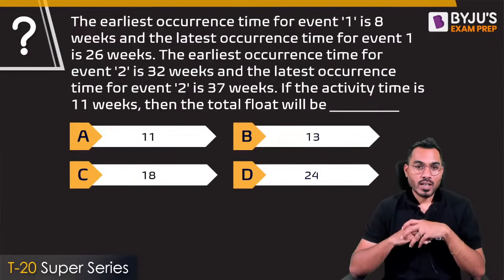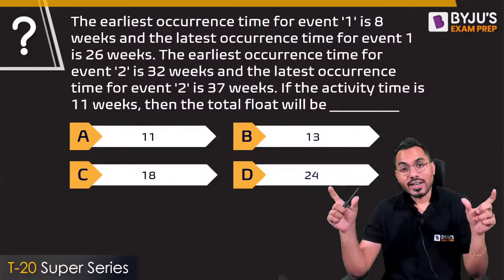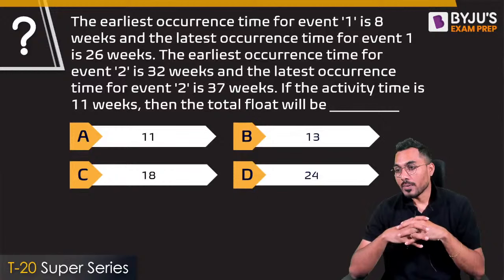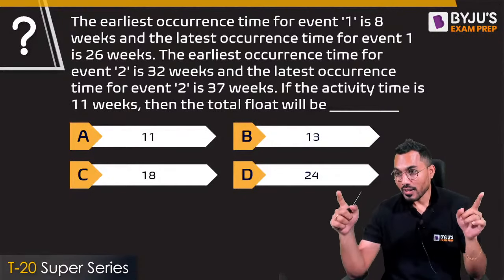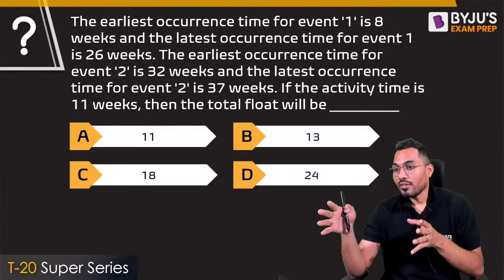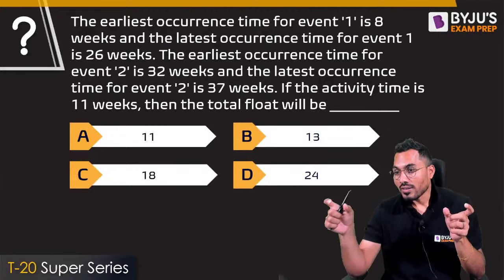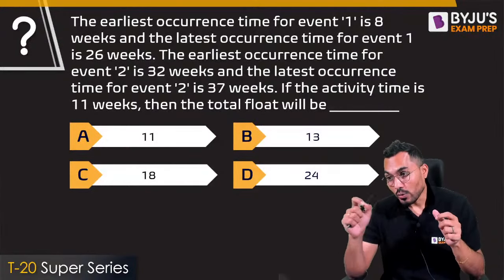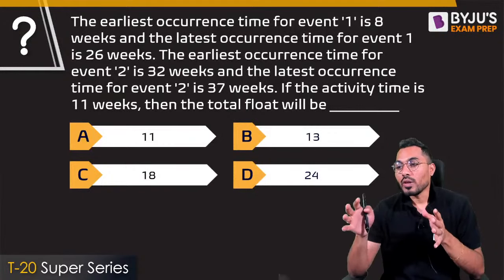Next question. In this one, theoretical data is given, and from that theoretical data some questions are developed. The earliest occurrence time for event 1 is 8 weeks and the latest occurrence time for event 1 is 26 weeks. The earliest occurrence time for event 2 is 32 weeks and the latest occurrence time for event 2 is 37 weeks.